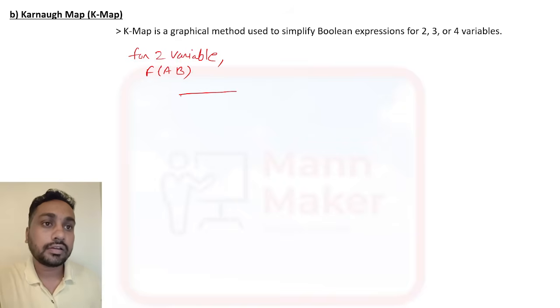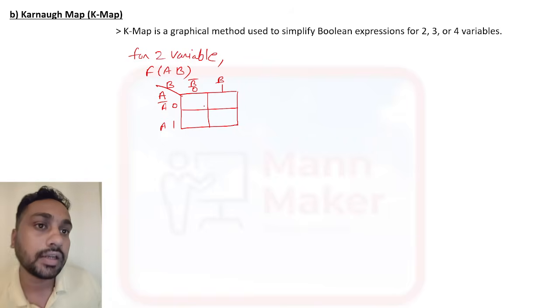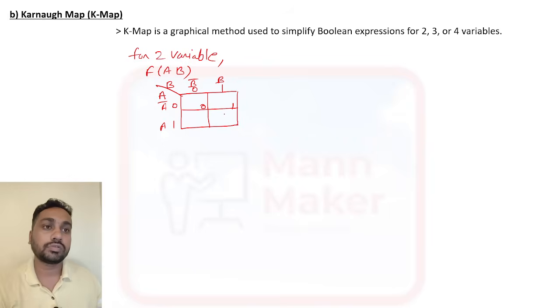For that, if 2 variables are there, then 4 boxes are required. Here you can write this one A and this one B, and this is 0 and 1, this is 0 and 1. So this one is B bar and this one is B, this one is A bar and this one is A, and the box numbers are 0, 1, 2 and 3.